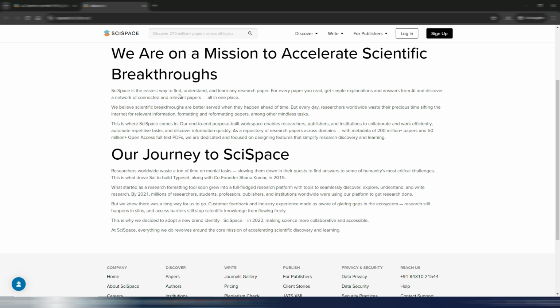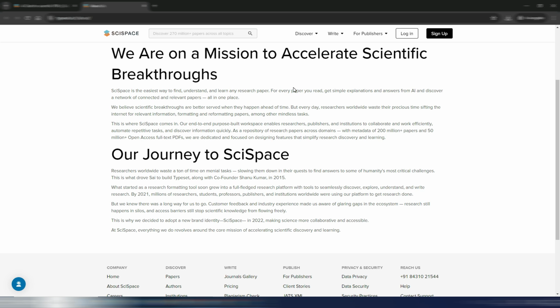Is the easiest way to find, understand and learn any research paper. For every paper you read, get simple explanations and answers from AI, discover a network of connected and relevant papers all in one place.